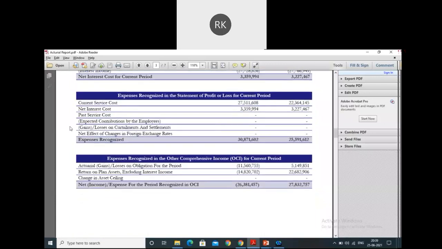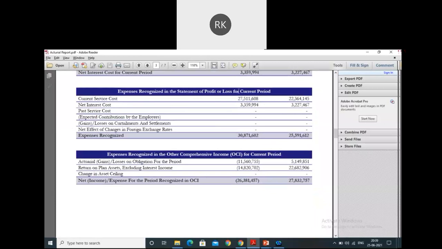Moving further, the statement says expenses recognized in the statement of profit and loss for the current period. What all expenses have they recognized? Current service cost. Can anyone help me understand what this current service cost means? We have discussed this in the previous session. Guys, was the previous session that bad that you could not even recall the current service cost? Aman, this shows that we have to work a lot now.